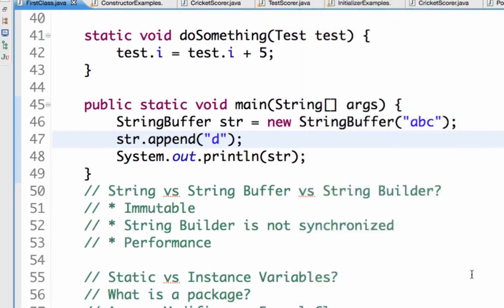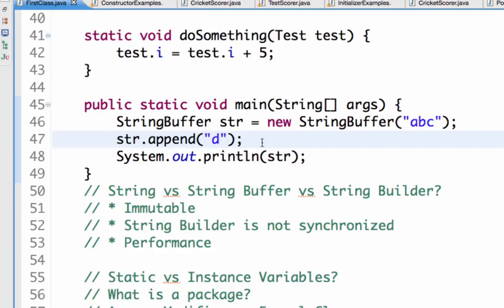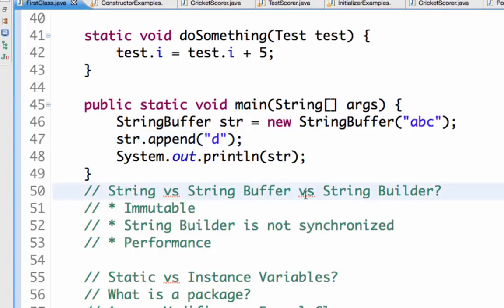If I run this, you'd see abcd printed, whereas when we ran it with string, it was only abc. So string is immutable, that is, once you have a value in the string, it cannot be changed, whereas string buffer is not immutable. You can change the values inside the string buffer.